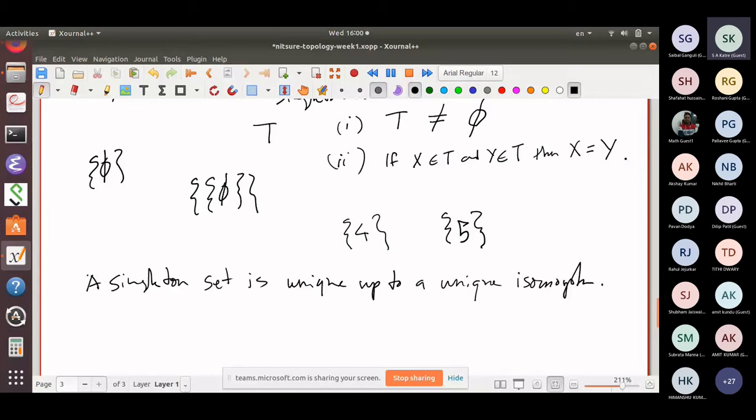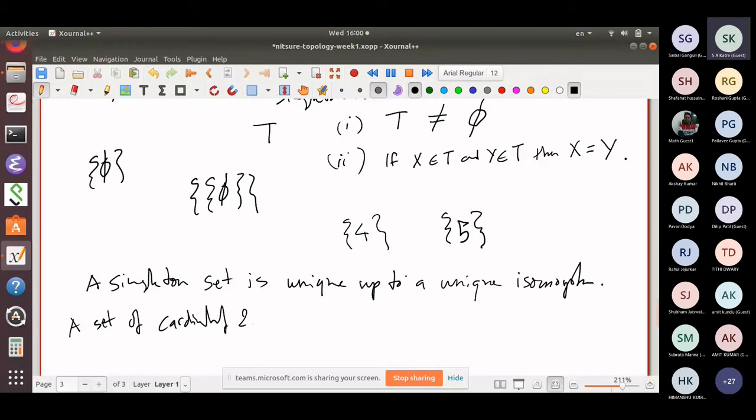Okay, how about a set of two elements, a set of cardinality 2? You can define it. First of all, it has to be non-empty. Secondly, it should have members X and Y such that X is not equal to Y. And then given any member W of that set, either W is equal to X or W is equal to Y. Then it's a set of cardinality 2.